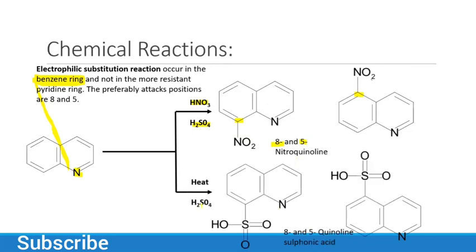And now with sulfuric acid, we will get 8,5-quinoline sulfonic acid. So in the presence of heat and H2SO4, we will get 8,5-quinoline sulfonic acid. You have to keep in mind again that electrophilic substitution reaction occurs at the benzene ring, not in the more resistant pyridine ring, because of the presence of the nitrogen atom in the pyridine ring.